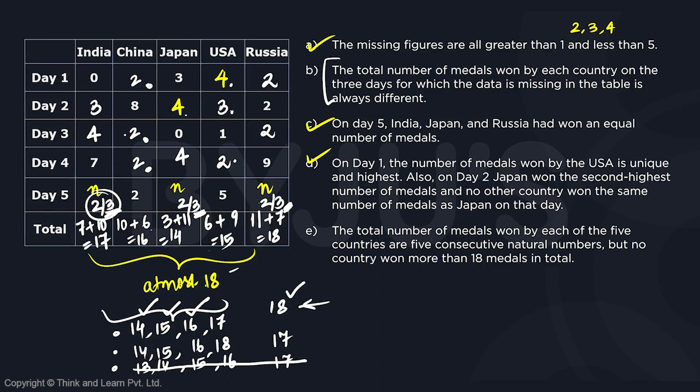And we can also say that on day 2 and day 4 for USA, since there was no fixed thing, we can have 3, 2 or 2, 3 here, because we have to make the sum as 5 only, right? And this makes n as 3 as well.